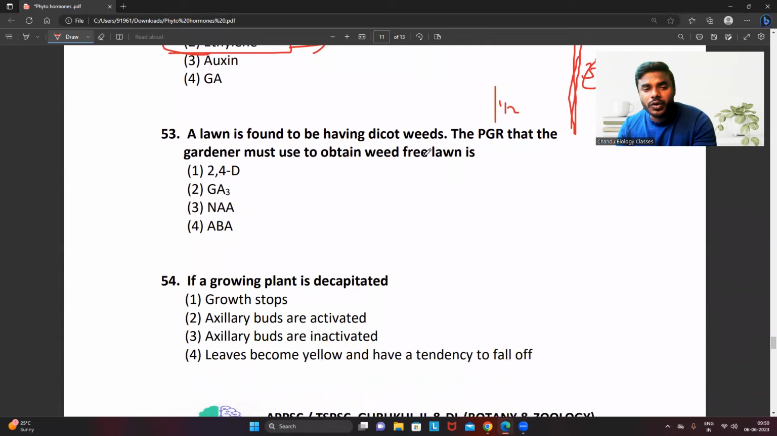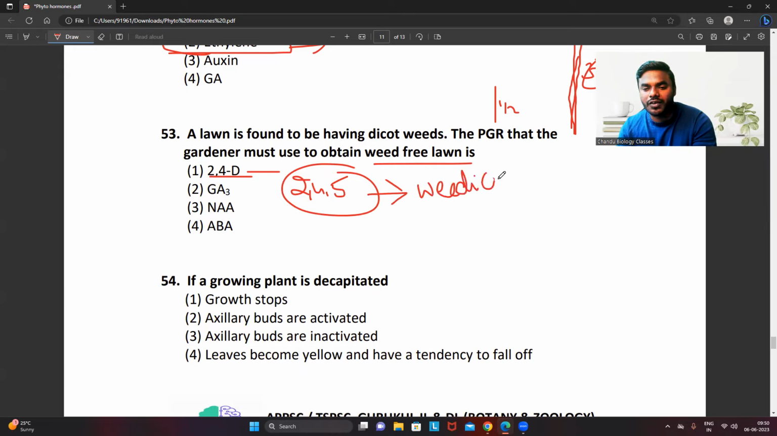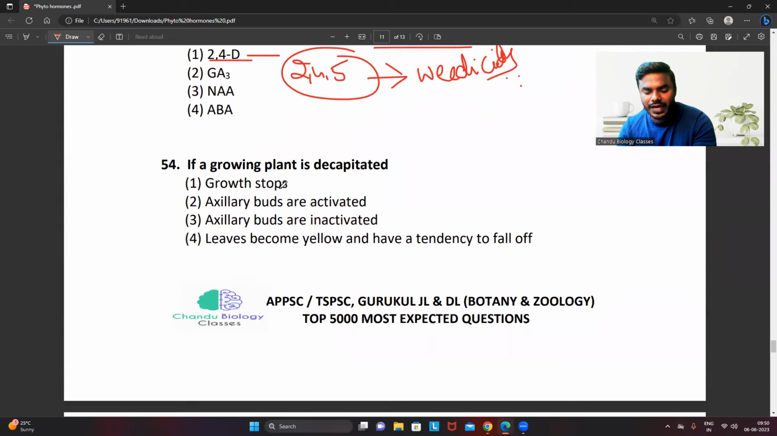A lawn is found to be having dicot weeds. The PGR that the gardener must use to obtain a weed-free lawn. What did I tell you? 2,4-D, 2,4,5-T. 2,4-dichlorophenoxyacetic acid, 2,4,5-trichlorophenoxyacetic acid. What did I tell all of you? These two are acting like what? Weedicides. Do not get confused with that.